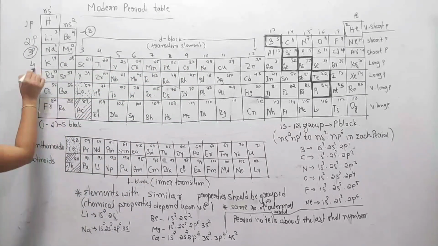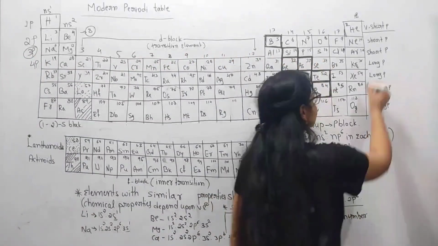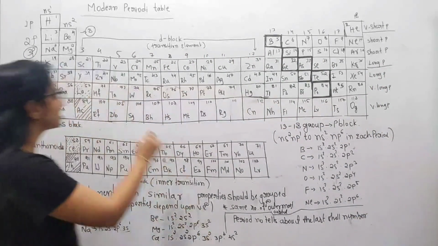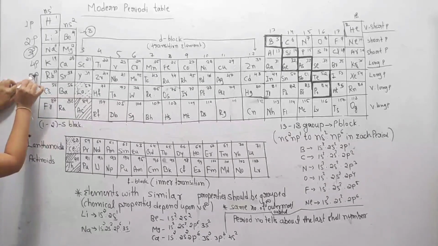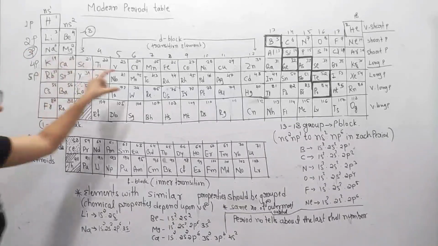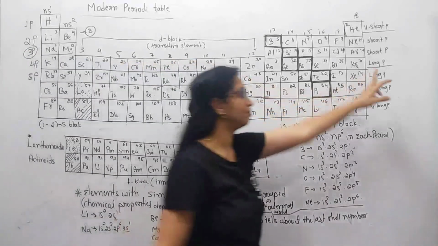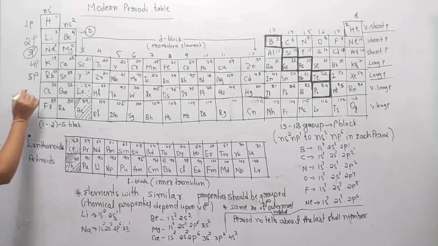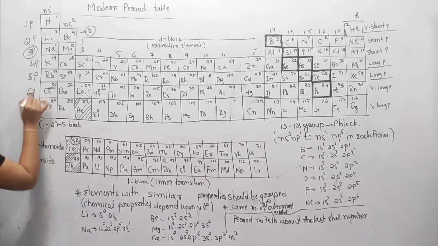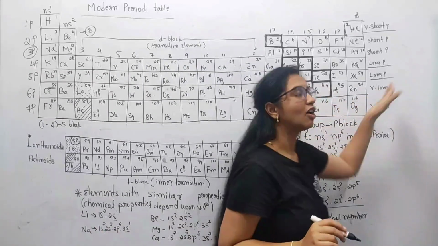And this is the fourth period. This fourth period contains 18 elements. This is a long period. Next, this is the fifth period. The fifth period contains 18 elements. This is also a long period. Just remember these points, guys. And this is the sixth period, and this is the seventh period. These periods are very long periods.